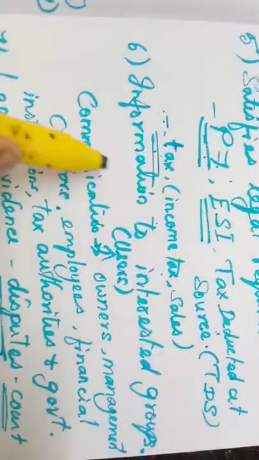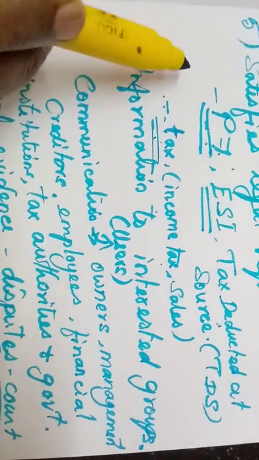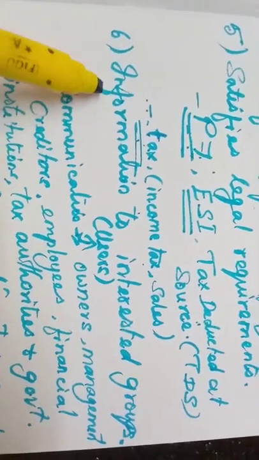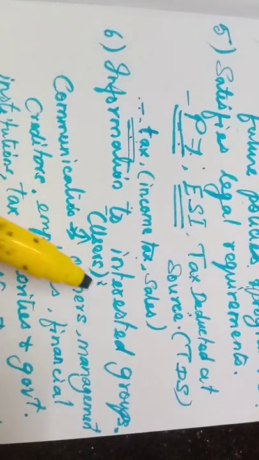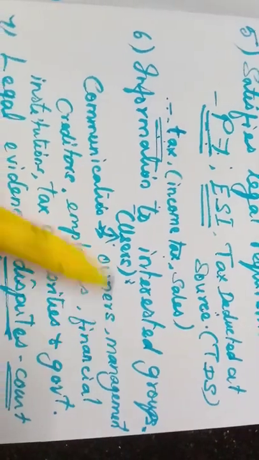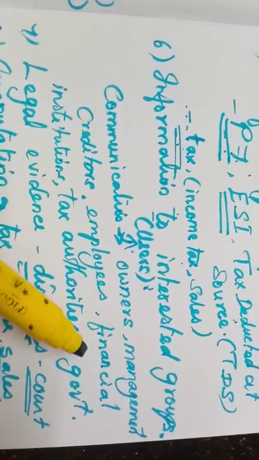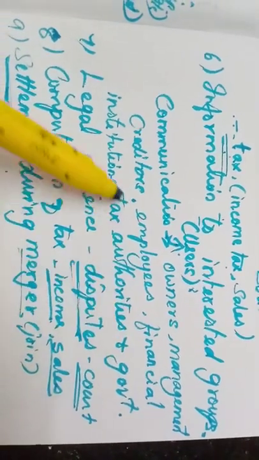Then the next point is information to interested groups. After analyzing and interpreting, they have to pass this information to the interested groups. Who are the interested groups? They are the users. Who are those users? The owners, management, creditors, employees, financial institutions, tax authorities, and government.